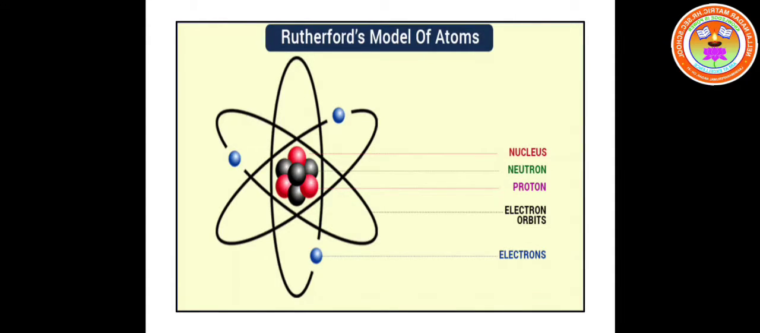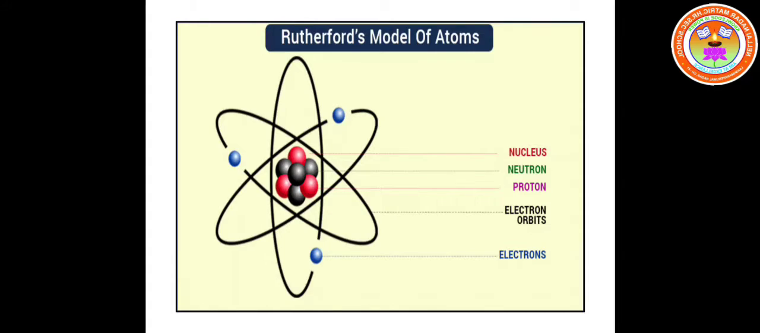This postulate is similar to our solar system. In our solar system, the sun is at the center and the planets revolve in fixed orbits around the ultimate source of energy, the sun. Similarly, in Ernest Rutherford's atomic model, the nucleus of an atom is at the center, and the electrons revolve around the nucleus in circular fixed orbits.